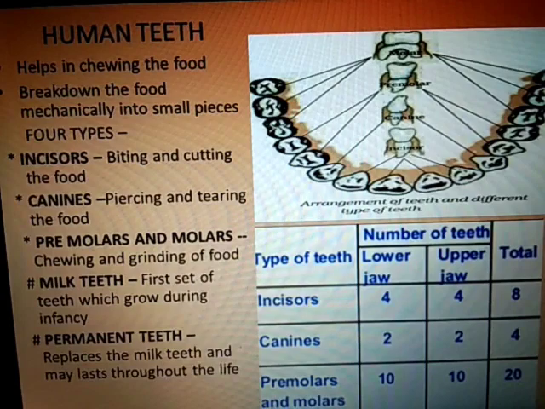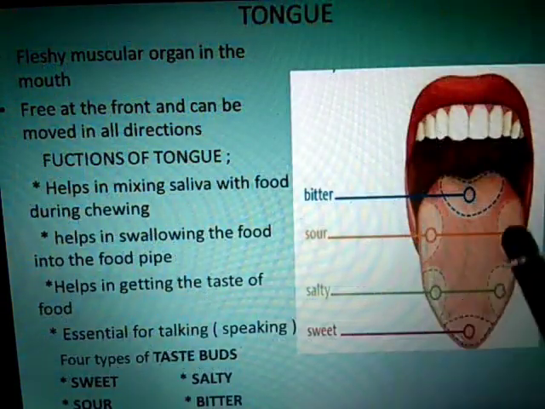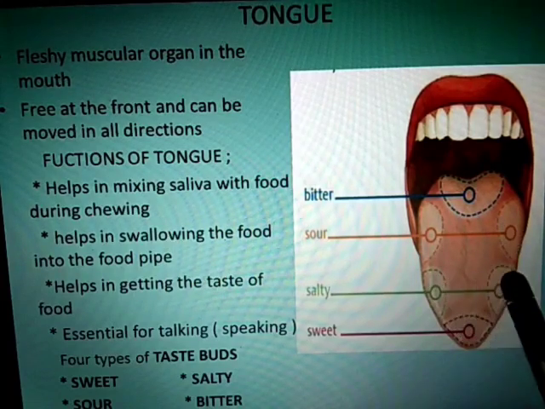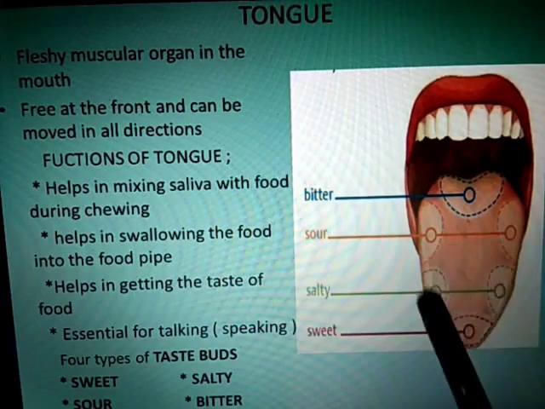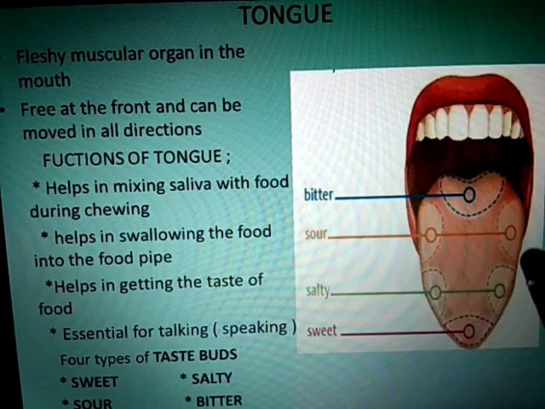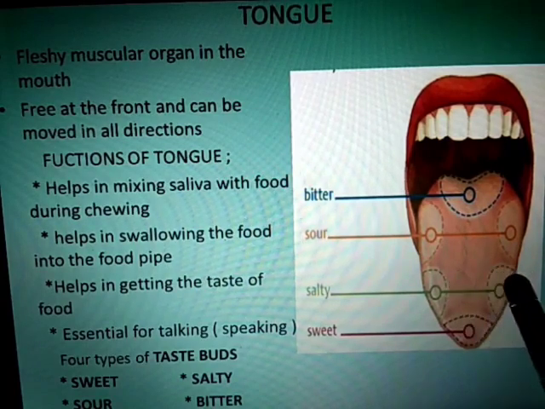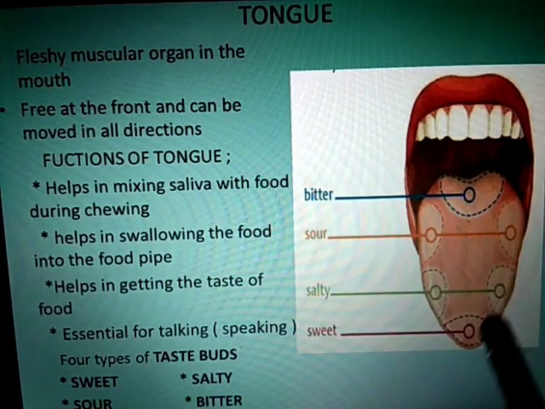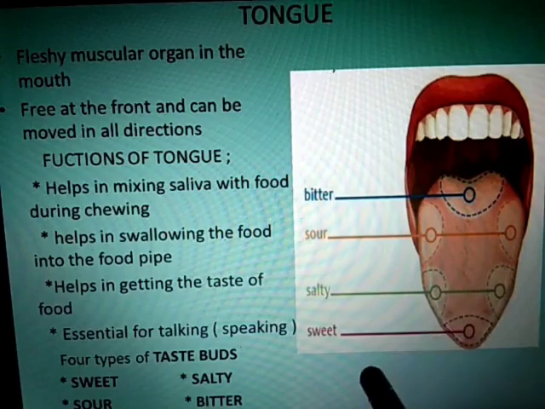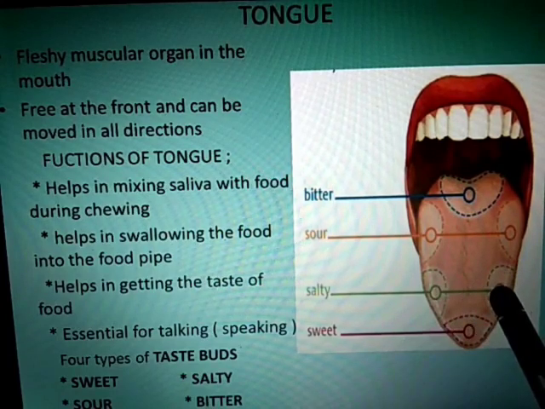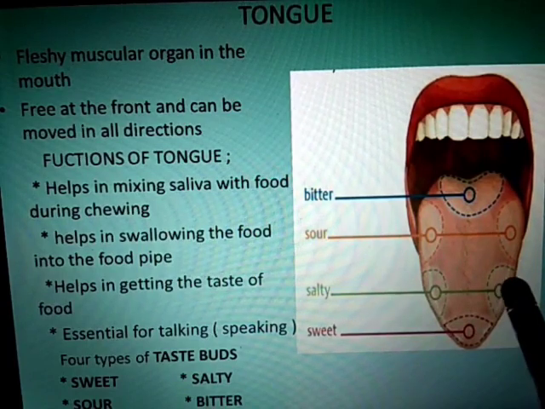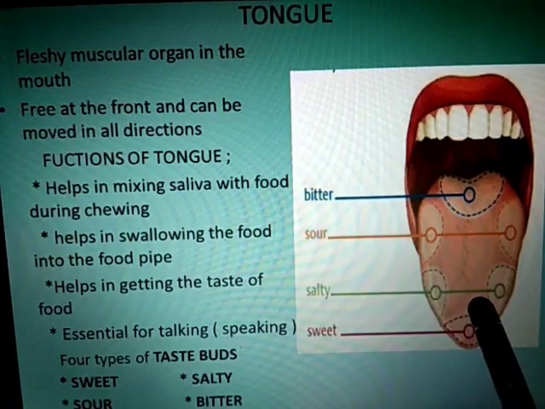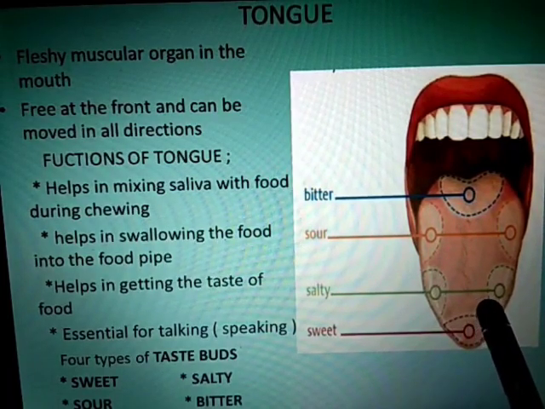Done? Now the tongue. The tongue is a fleshy muscular organ of the mouth. Clear? It is free at the front portion so that it can move in all directions. Clear? Now the functions of the tongue: it helps in mixing the saliva with food. Secondly, during chewing and swallowing it helps push the food into the food pipe. It helps in getting the taste of the food. Then a special function is that it is essential for talking, or you can say speaking.